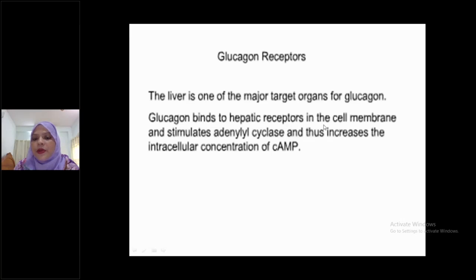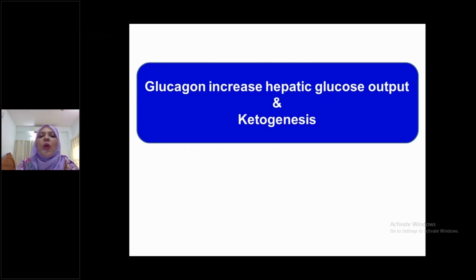Glucagon binds to hepatic receptors in the cell membrane and stimulates adenylyl cyclase, and thus increases the intracellular concentration of cyclic AMP. That is, as you know, all protein hormones act by the second messenger pathway, that is the cyclic AMP pathway. Glucagon functions through the second messenger cyclic AMP system. So the mechanism of action of glucagon occurs by the second messenger cyclic AMP pathway, and the major target organ is liver. Always remember this. Now, we mentioned that glucagon increases hepatic glucose output, that it is a diabetogenic hormone. It always increases blood sugar level, and it causes ketogenesis.